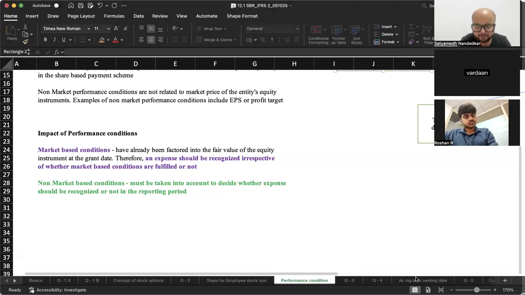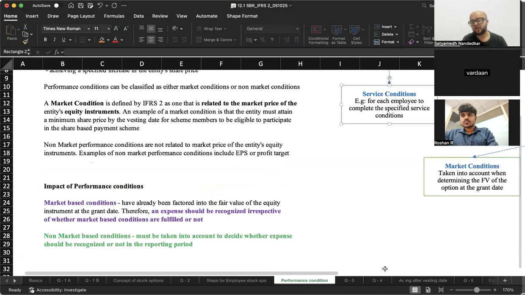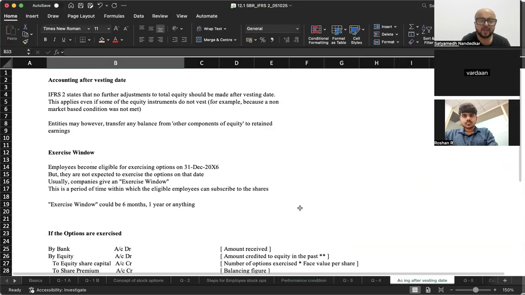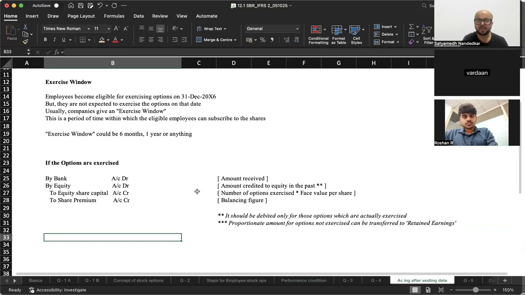ठीक है। So these are performance based conditions. Now, if the options are exercised, there will be a date on which the options are supposed to be exercised, and then you get an exercise window. Exercise window मतलब it's not as if आपको 31st of December 2003 को ही decide करना है. You get say a 3 month or a 6 month time to do that calculation.